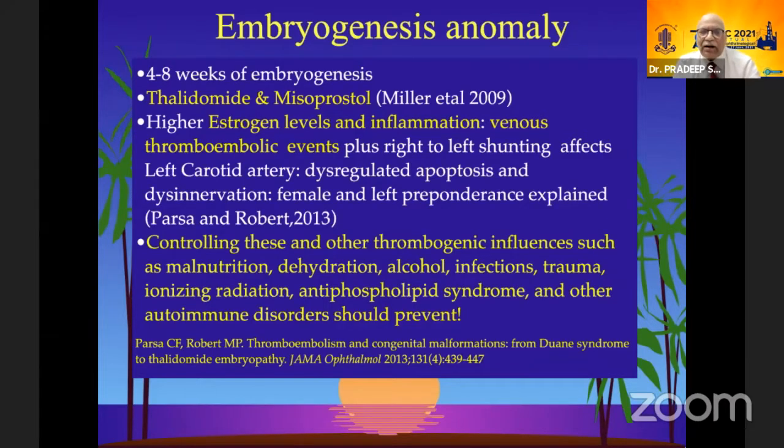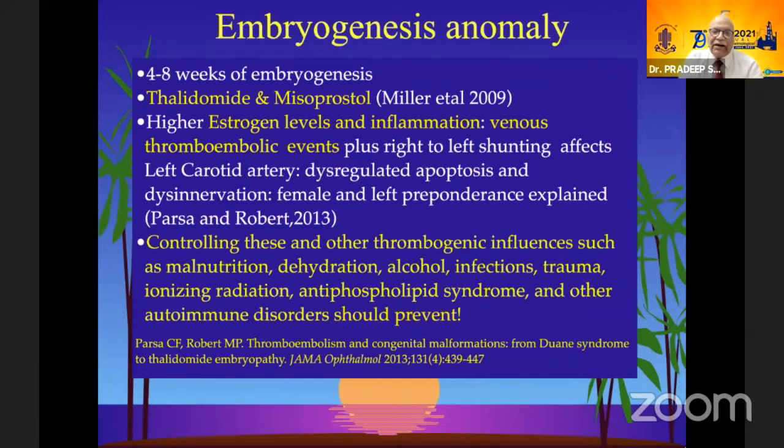The culprits include thalidomide and misoprostol, which has been described by Marilyn Miller's work, and higher estrogen level and inflammation with venous thromboembolic events, plus right-to-left shunting, which affects the left carotid artery more commonly. And this is the reason why we are seeing more in females and a left preponderance appears to be there.